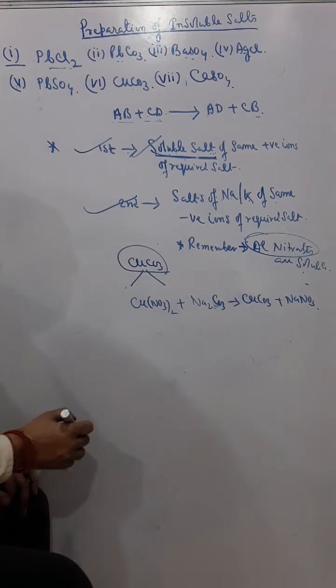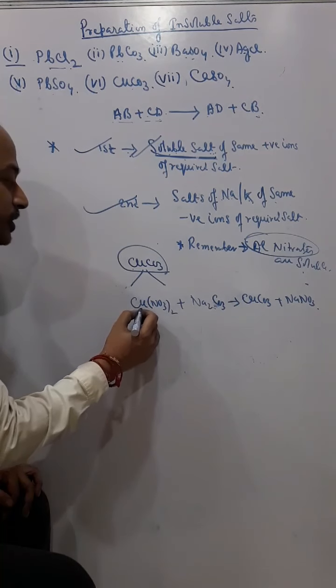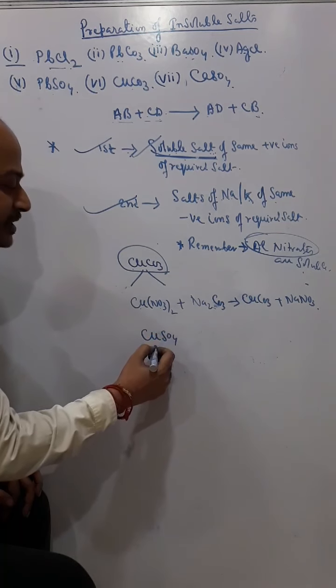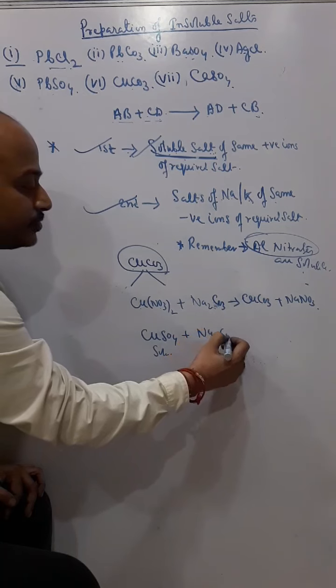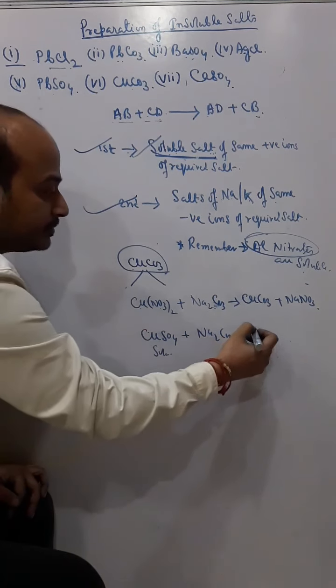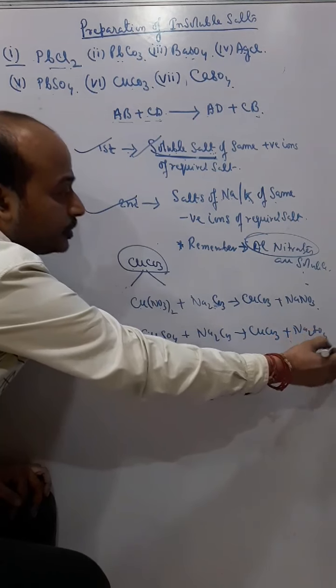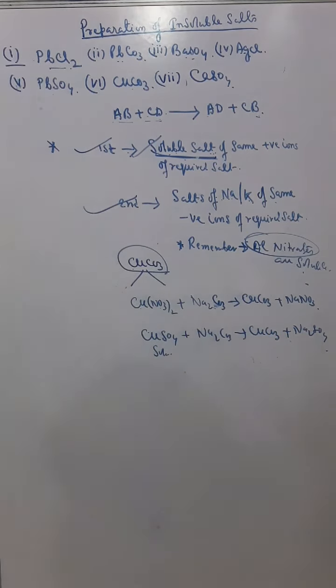Now in the case of copper, instead of copper nitrate, I can also use copper sulfate. Copper sulfate is also a soluble salt, you know. And here also Na2CO3, so I get CuCO3 and Na2SO4. Understand?